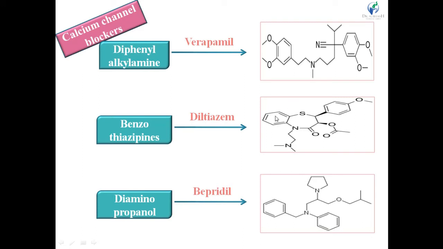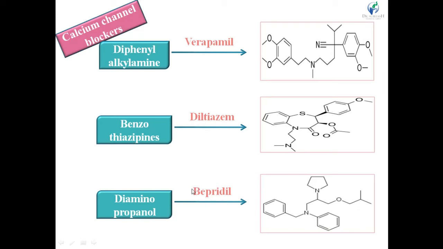Then benzothiazepine, it includes diltiazem, which contains the benzothiazepine ring. This one is the benzothiazepine ring. It includes the benzene ring, which is attached to the thiazepine ring, right? First of all, what is the thiazepine ring? Azepine is a 7-membered heterocyclic ring with 1 nitrogen atom. In the azepine ring, there is the presence of a sulfur atom. That's why thiazepine ring, right? And this thiazepine ring is attached to the benzene ring. That's why benzothiazepine, right? Diltiazem is the benzothiazepine derivative.